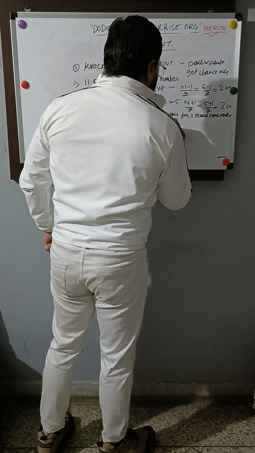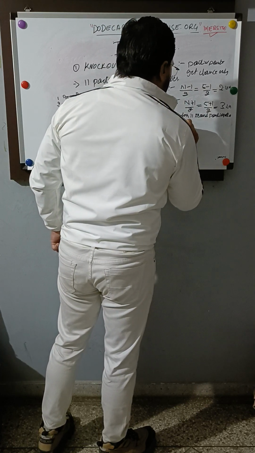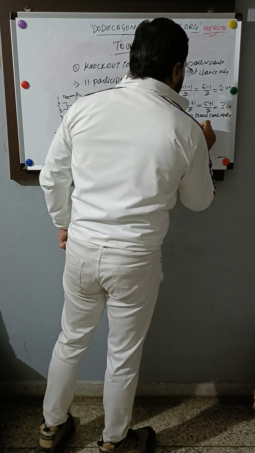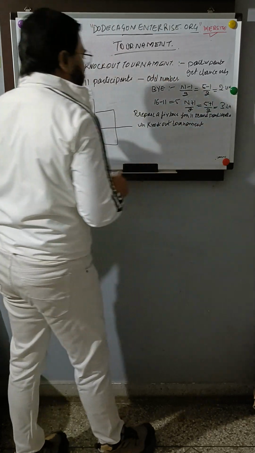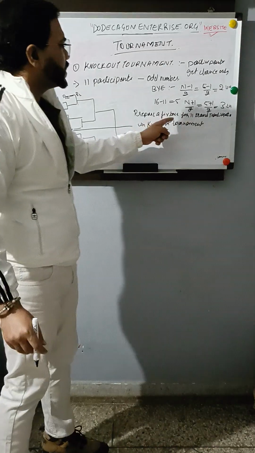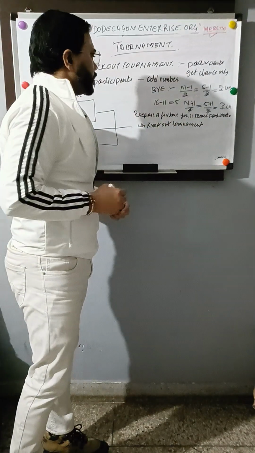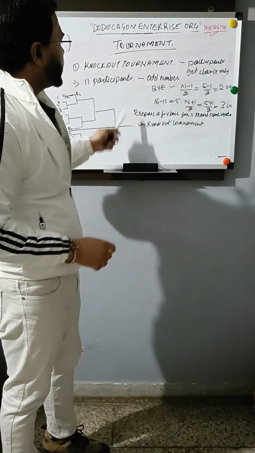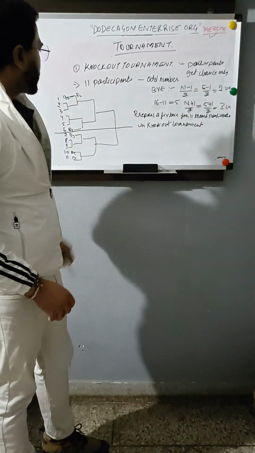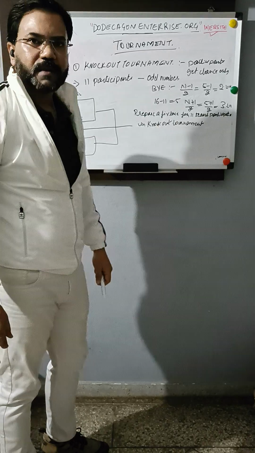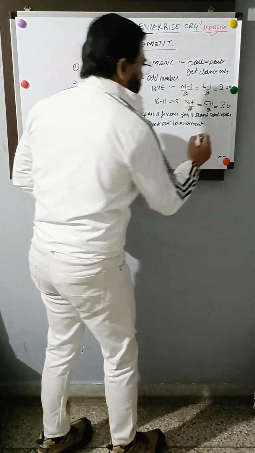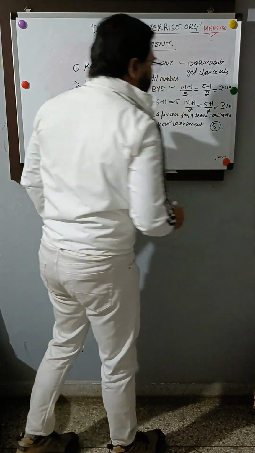It is clearly mentioned what type of tournament you are going to play. So this will be a very important question that will come in the examination. Prepare a fixture for 11 teams participating in a knockout tournament. This is how you complete the answer you are going to give in the examination. This comes for 5 marks, so make sure that you prepare well.